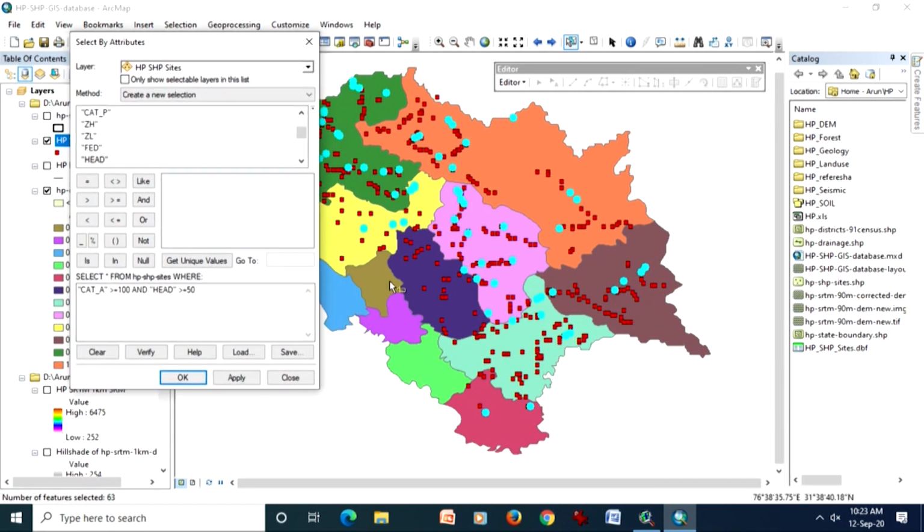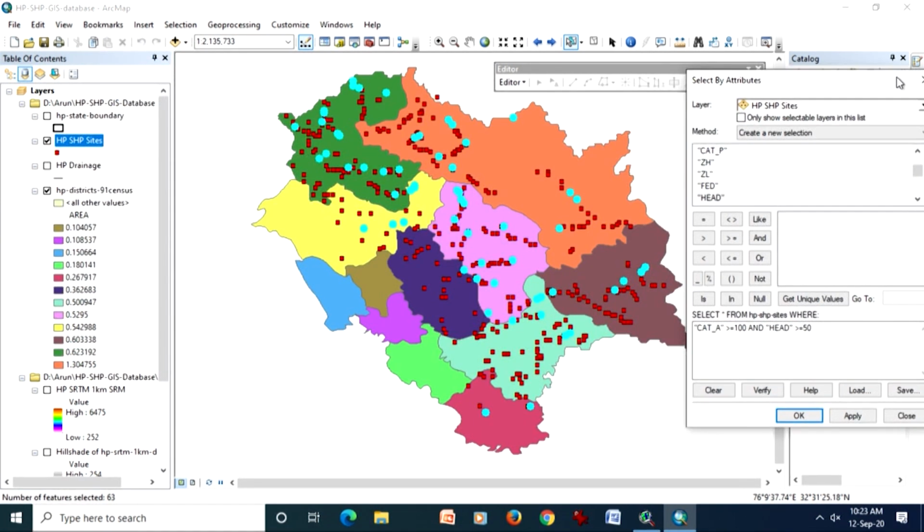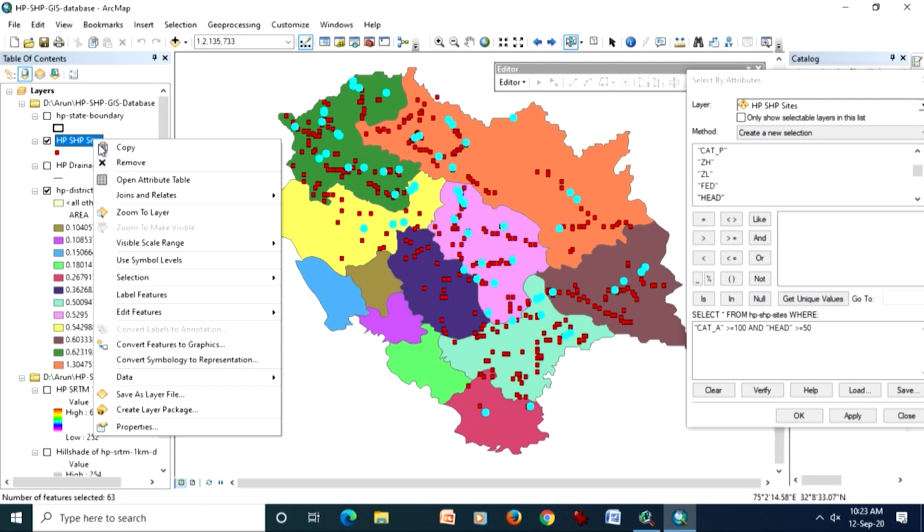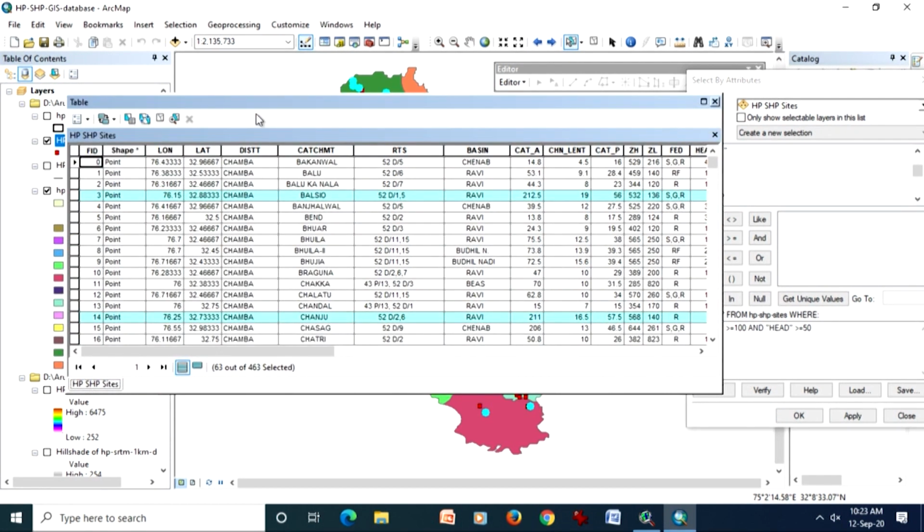Just to make sure that the selection is correct, as I keep repeating, one of the first rules of GIS is that after each and every step, check for errors, check your results, and if you are satisfied, then go for the next step; otherwise correct it and then move forward.